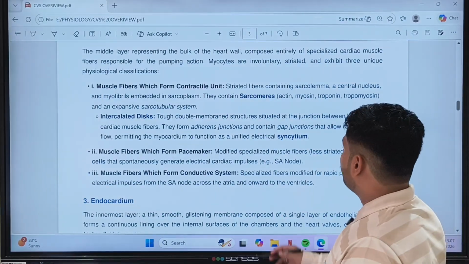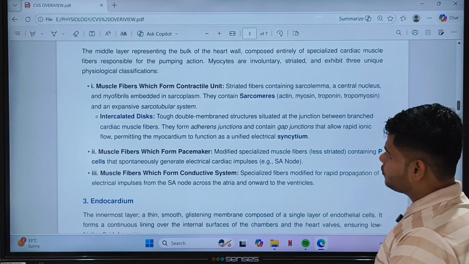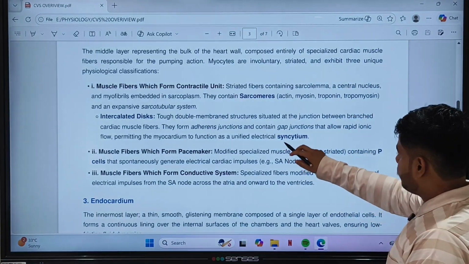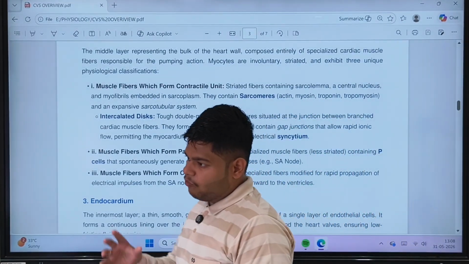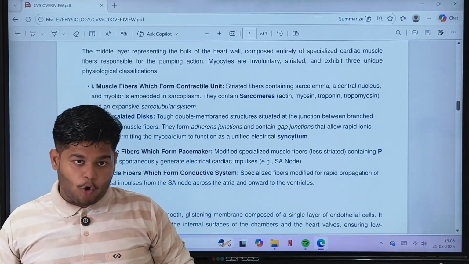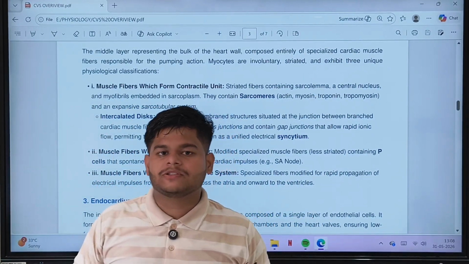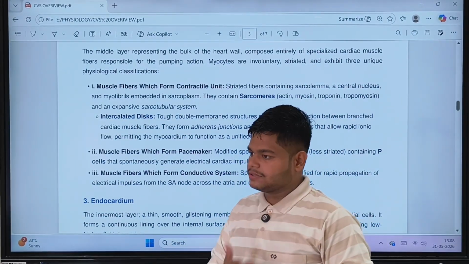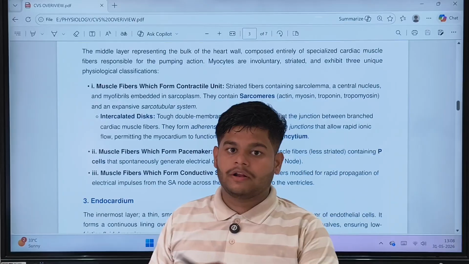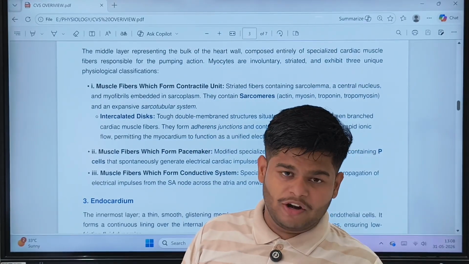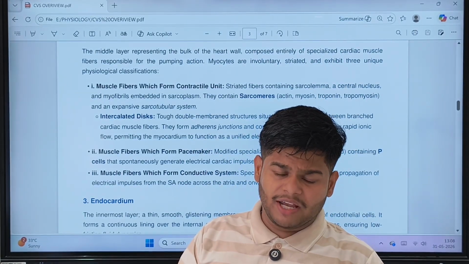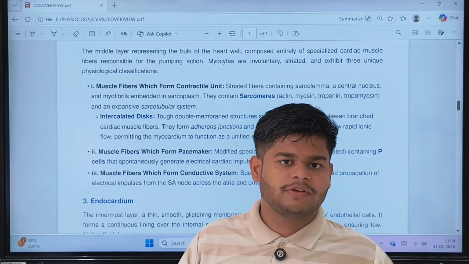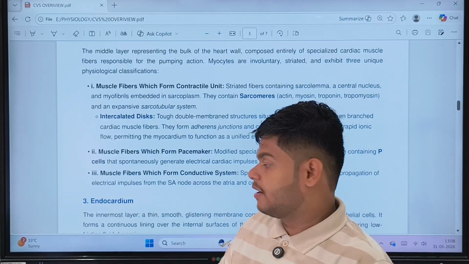Intercalated disc, the double membrane structure situated at the junction between the branching cardiac muscle cells. They form adhering junctions, which make them an electrical syncytium. Means if one cell is contracting, the whole heart musculature should contract. It is not like some portion contracts and some portion remains relaxed, which also follows the all or none law. One has to contract and all have to contract, and if nobody contracts, nobody will contract. All will do the teamwork.